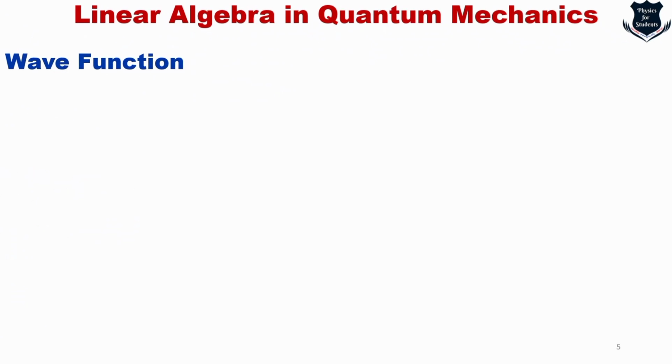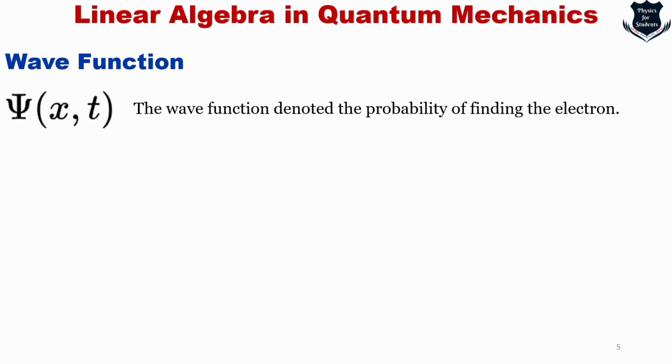Second, there is something we all know, called the wave function. The wave function is denoted by the Greek letter psi, and it actually denotes the probability of finding the electron. Remember that it just denotes a probability. We cannot know whether the electron is at a specific position.